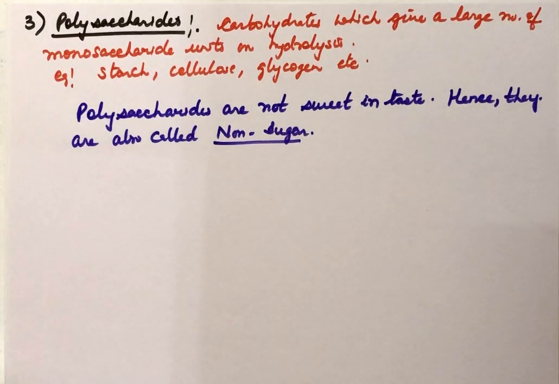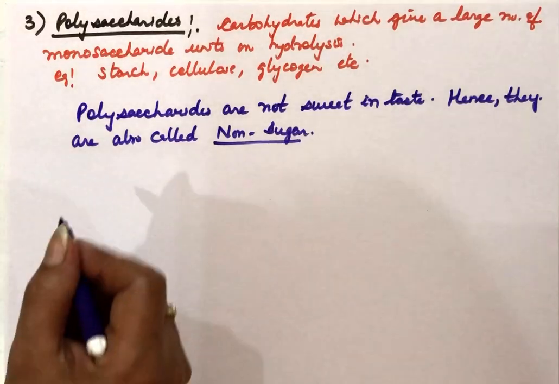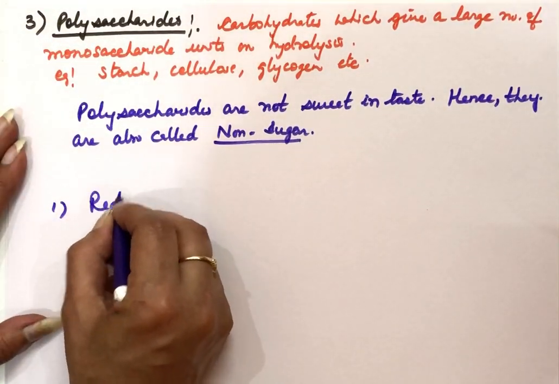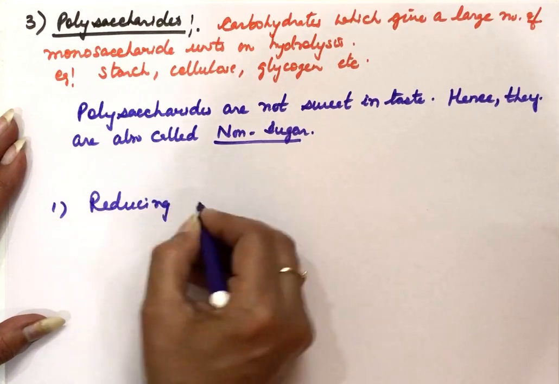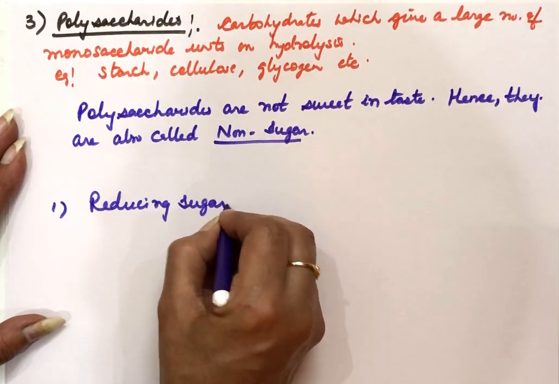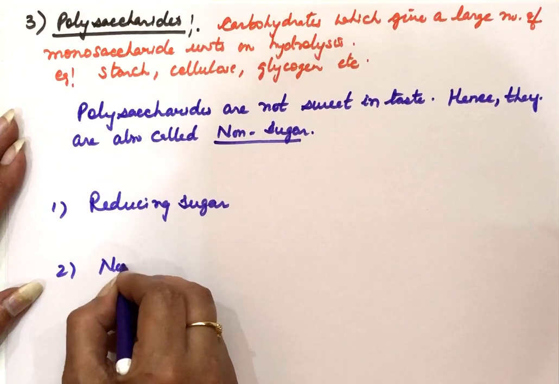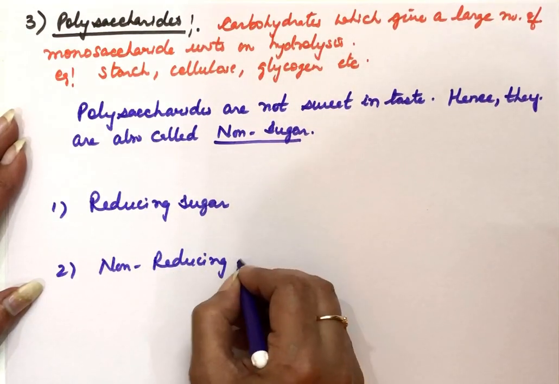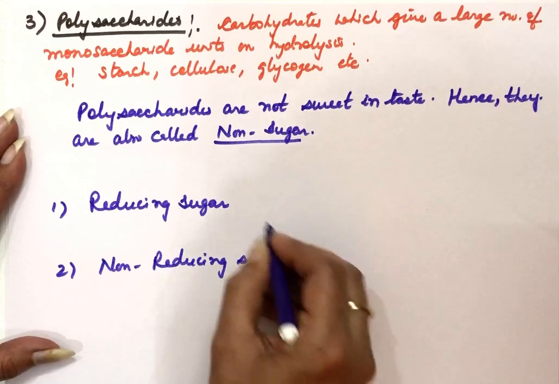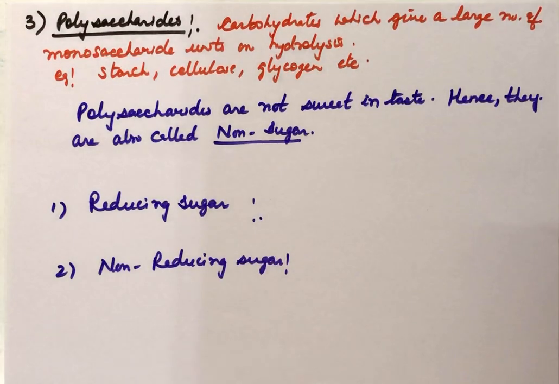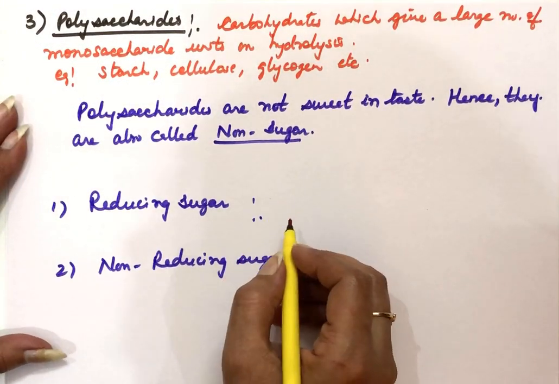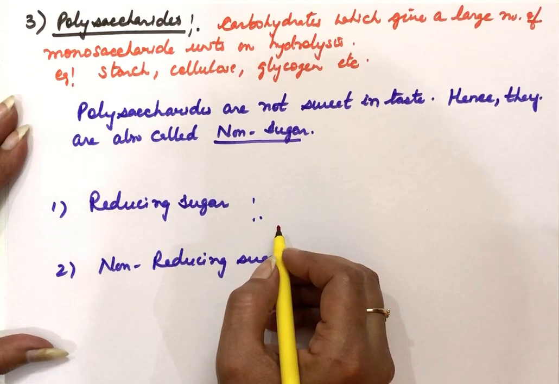But now we have another type of classification, that is we can divide the carbohydrates into reducing sugars and non-reducing sugars. Since we have done that carbohydrates contain aldehyde or a ketone group, they are reduced by Tollens reagent and by the Fehling solution.